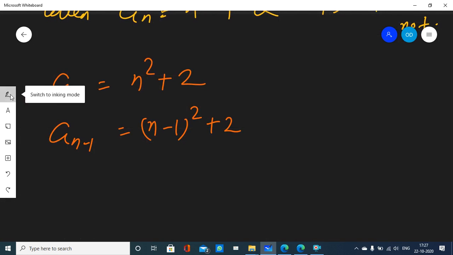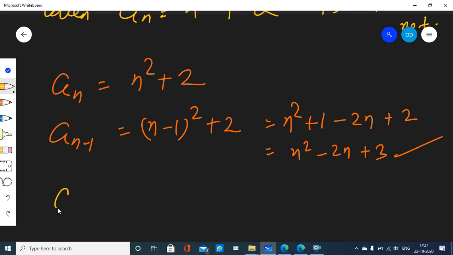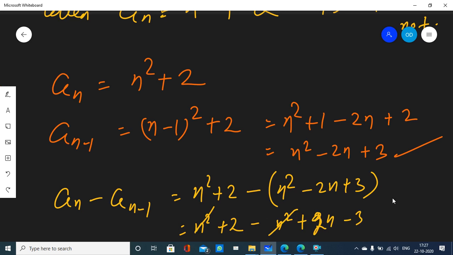Now what is this? Well, n minus 1 whole square is n square plus 1 minus 2n, plus 2. Clear? So it is n square minus 2n plus 3. Now what is the third step? Let's find an minus an minus 1. That is n square plus 2 minus, n square minus 2n plus 3. After opening the brackets, this minus will become plus 2n minus 3. Well, n square minus n square will cancel.